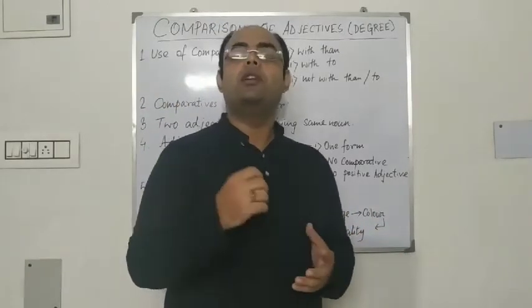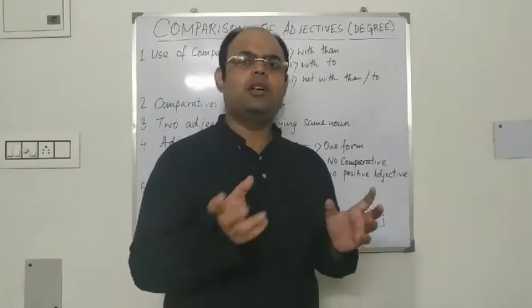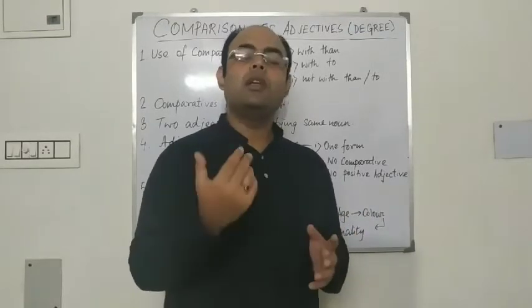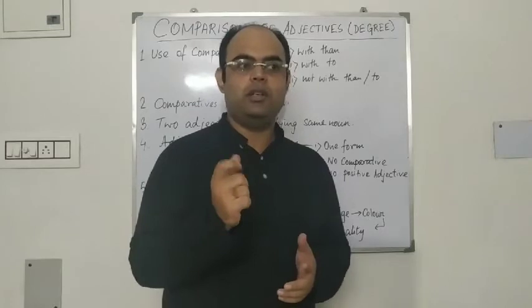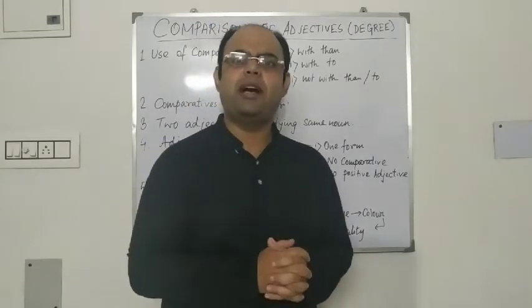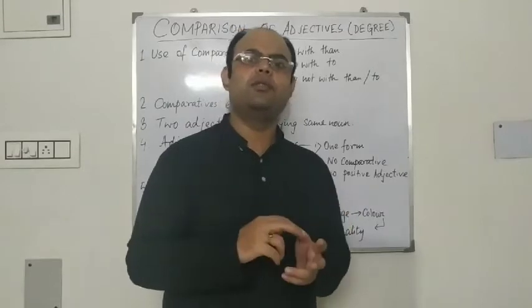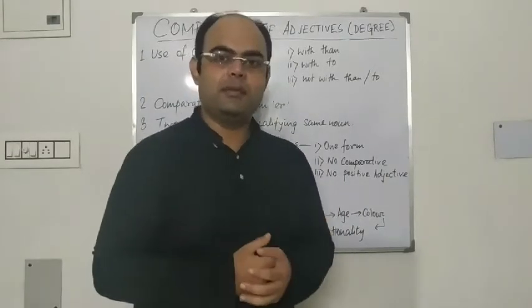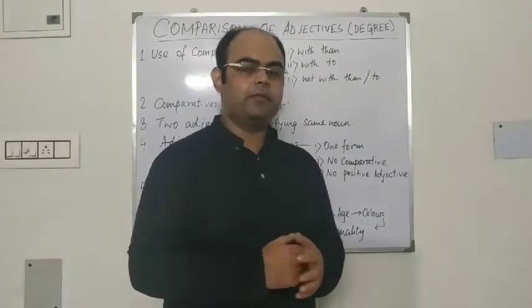We discussed their use briefly in the earlier video also. Now the most difficult of these is perhaps the comparative degree, because it sometimes gets confused with the superlative degree. So let us discuss the usage of the comparative degree.